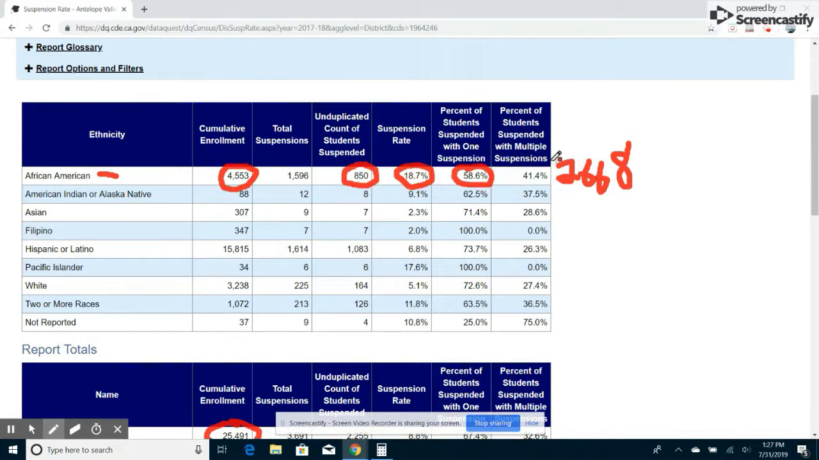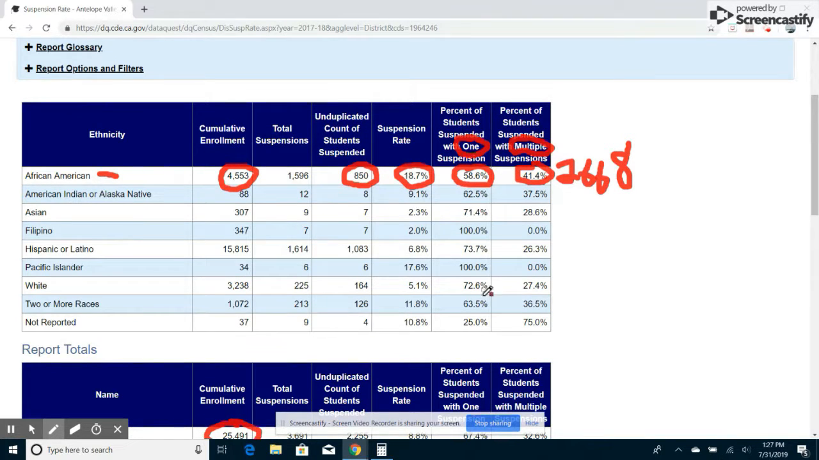What she's trying to say is that if you take these across, then it works. But what she's totally missing is that if you were to take this number of the students that were suspended one time, and you were to take this number of the students that were suspended multiple times, in every instance, it adds up to 100%. If you add 58.6% and 41.4%, that equals 100%.